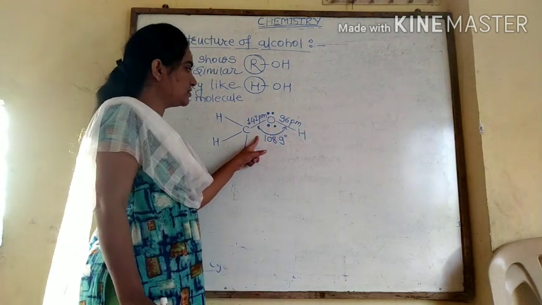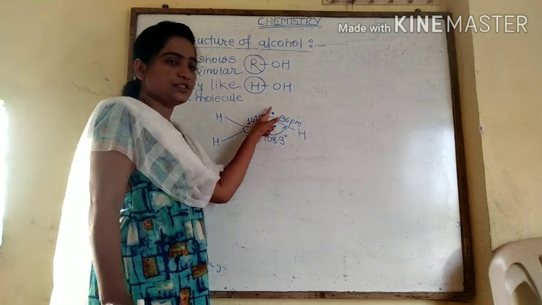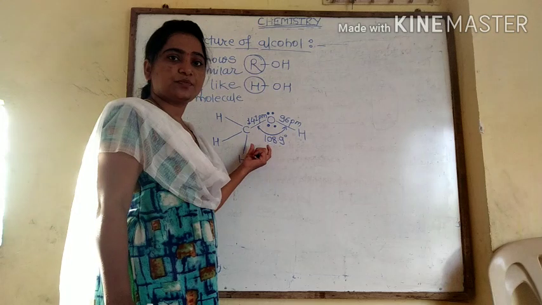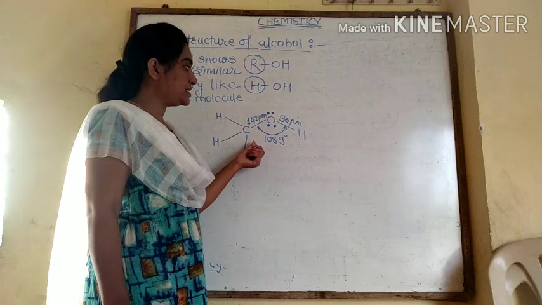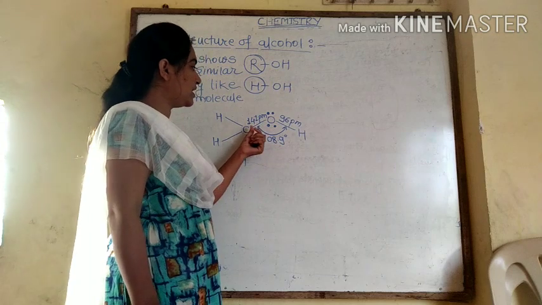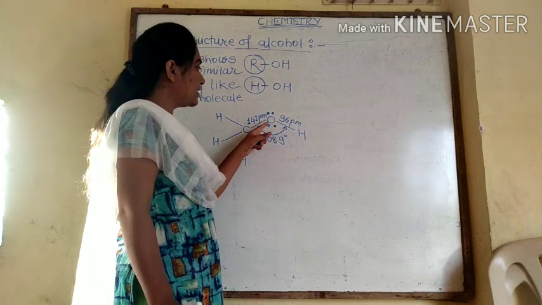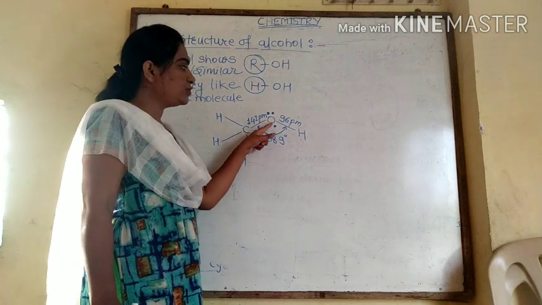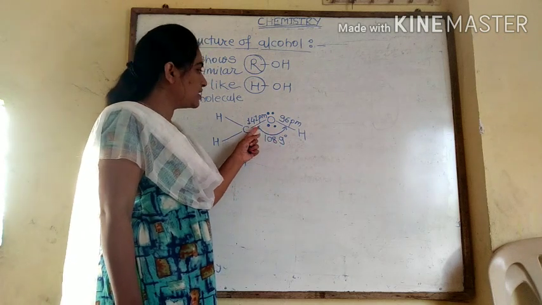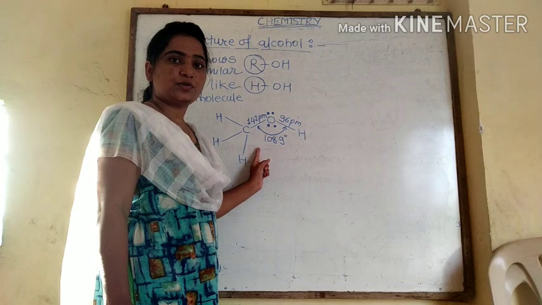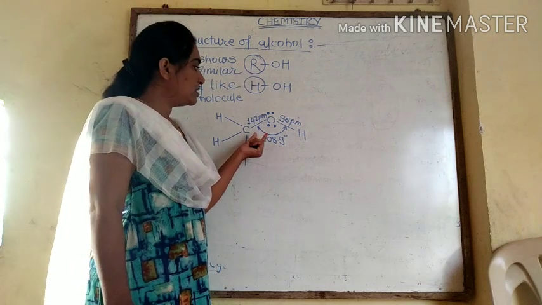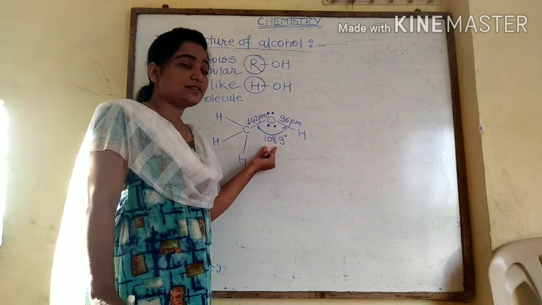Due to the presence of the OH group, the alcohol molecule is polar in nature. Here is a covalent bond between carbon and oxygen. Again, due to the 2 lone pairs of electrons on the oxygen atom, the bond angle decreases due to lone pair repulsion, and that's why it is not a tetrahedral bond angle.